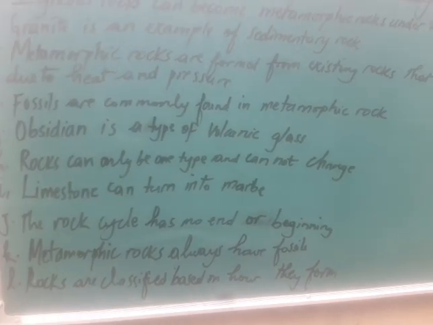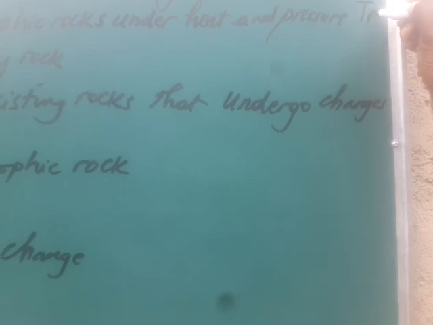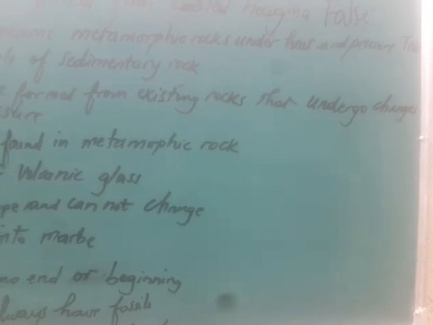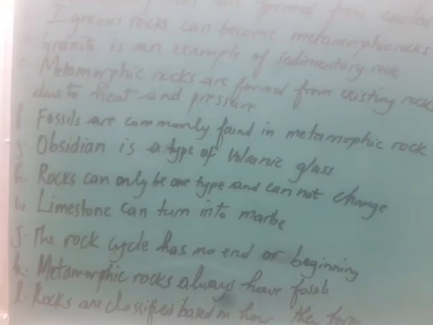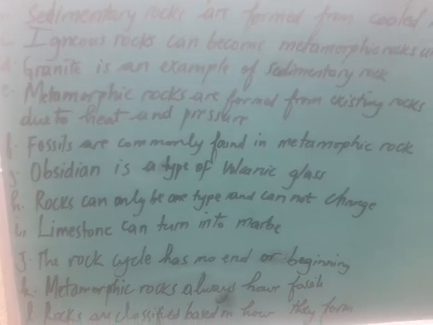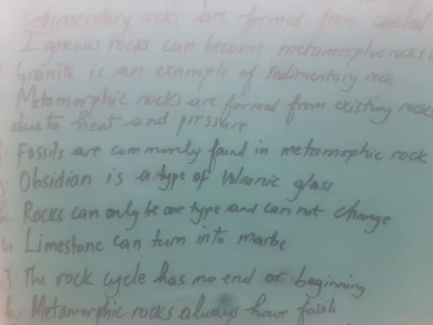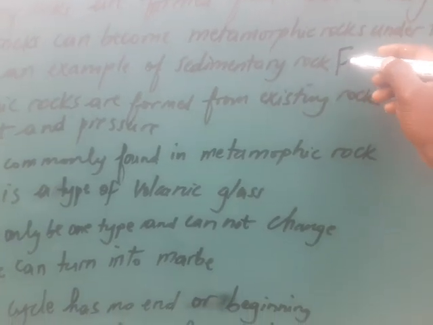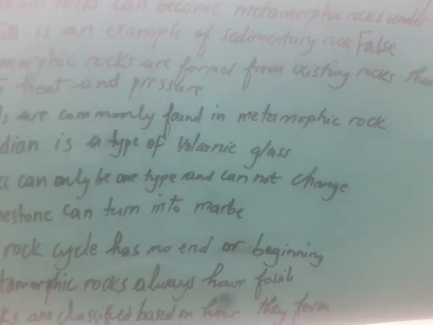Correct, it is true, because some igneous rock can undergo metamorphism and become metamorphic rock. D: Granite is an example of sedimentary rock. False. Granite is not sedimentary rock but an example of igneous rock.